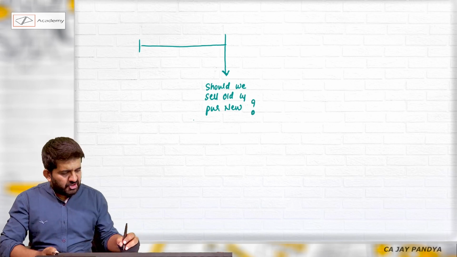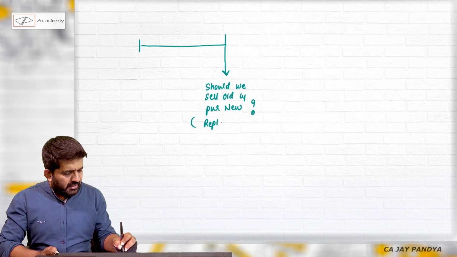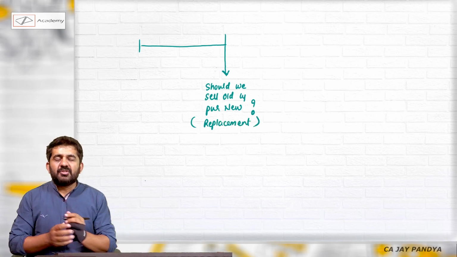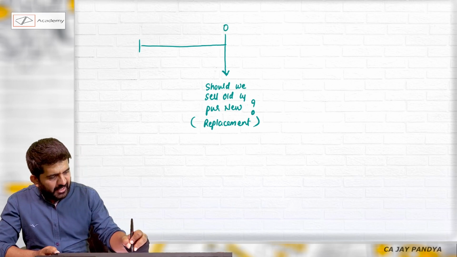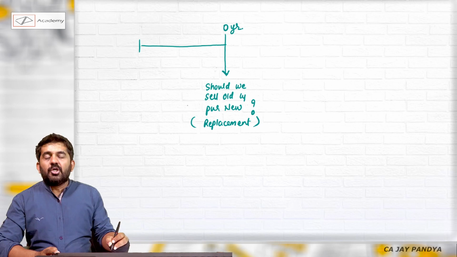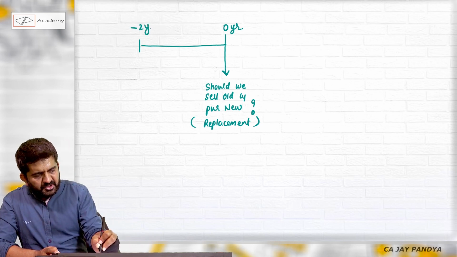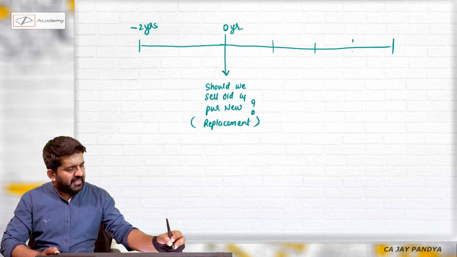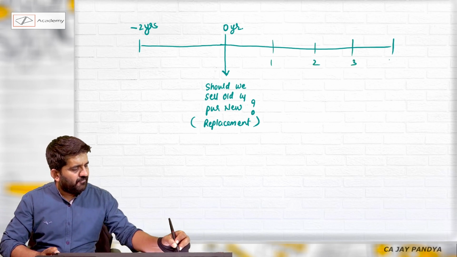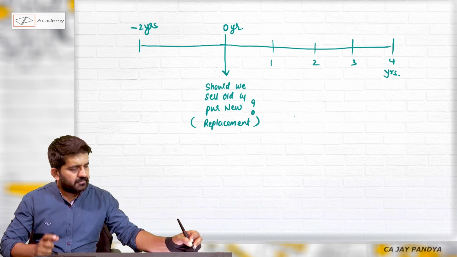This is the decision we are taking. We are taking a replacement decision. What is replacement? If I replace this machinery today, at 0 year, the old machinery was purchased 2 years ago and this machine will have a useful life of 4 years.